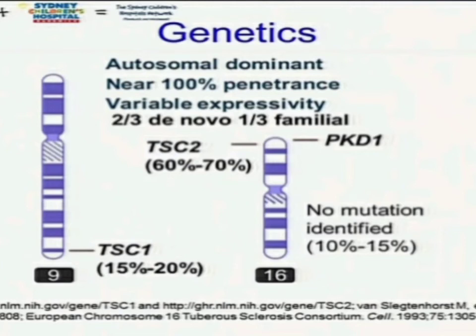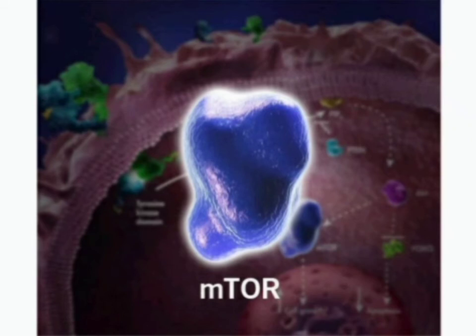And de novo means new. The case is completely new in the family. And familial means related to the family, like the parents or the grandparents or anyone in the family having the disease, and through the genetic flow this disease has come. So that is 1/3.